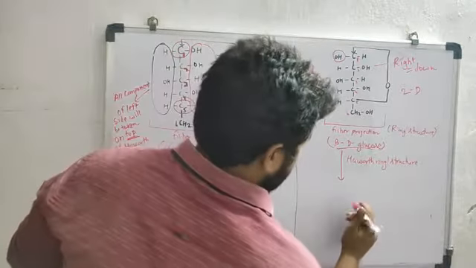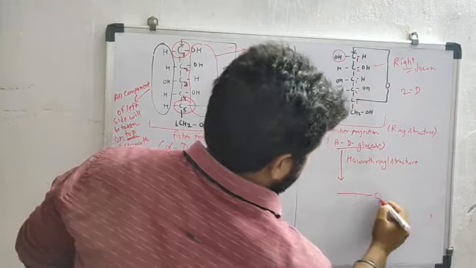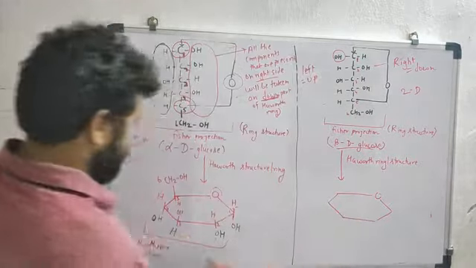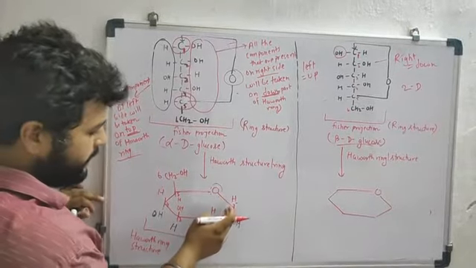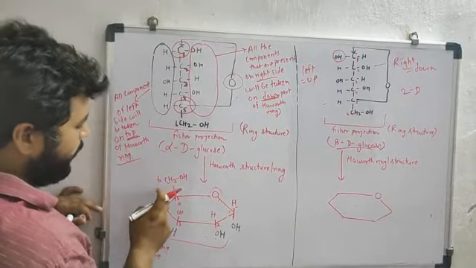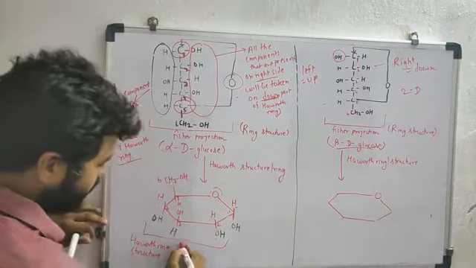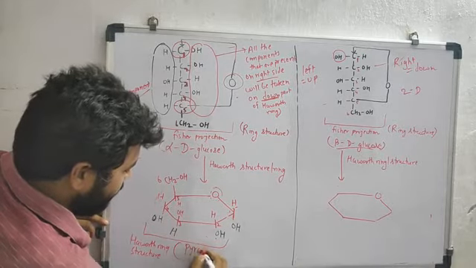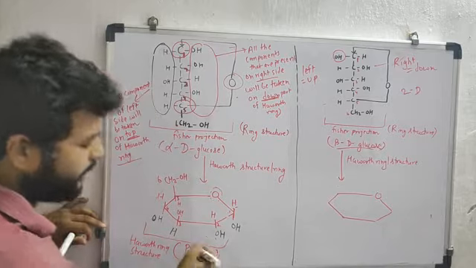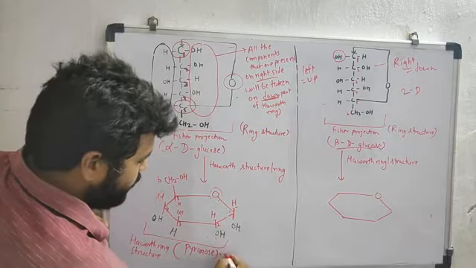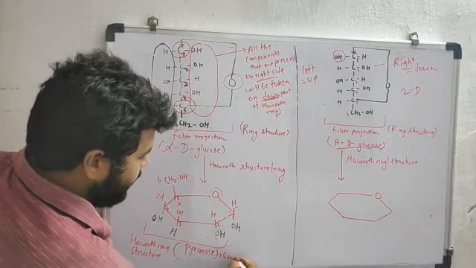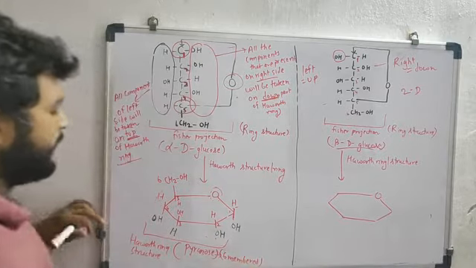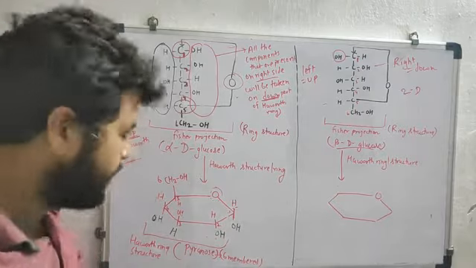So this is the Haworth ring structure. How many members are in it? 1, 2, 3, 4, 5, 6 members. So the 6-member ring structure is called pyranose. It is a pyranose ring because it is having 6 members, okay. So that's why it is a pyranose ring, okay.